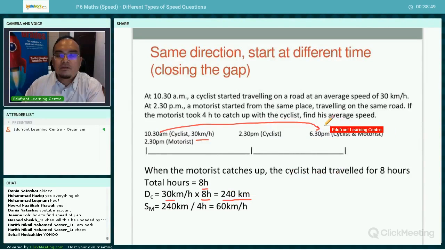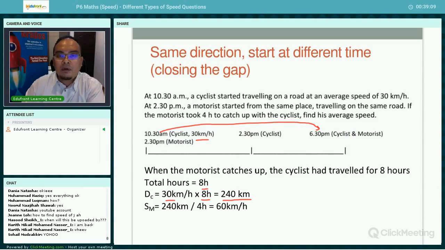All right, so find the speed of the motorist. Since speed is distance divided by time, the distance is 240 kilometers, right? When the motorist and cyclist meet up, the distance must be the same. Take note about this, because why? They start from the same point.